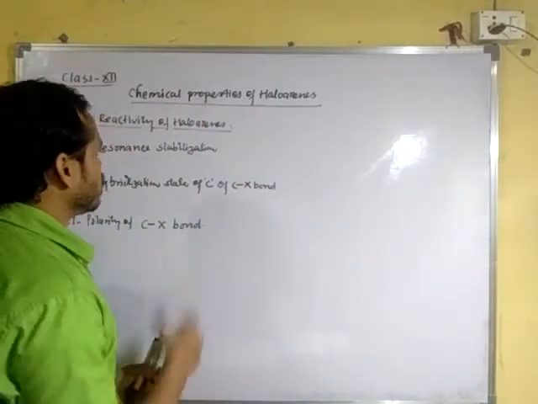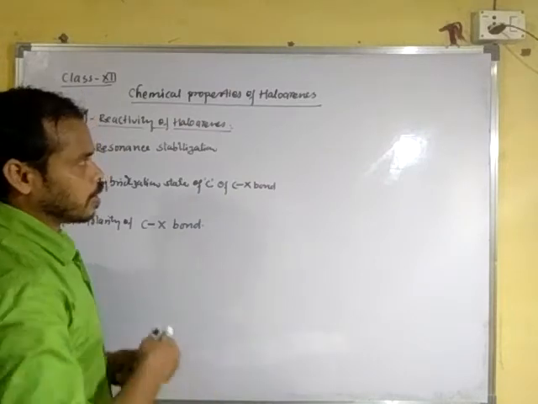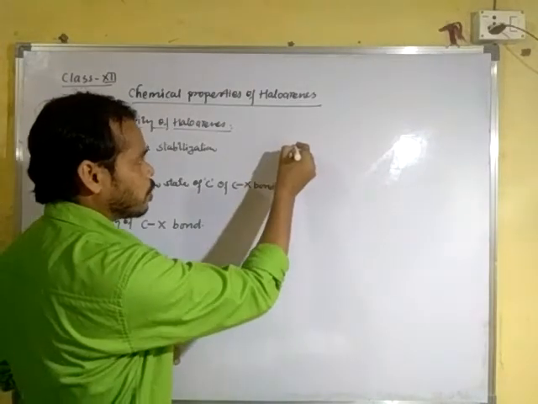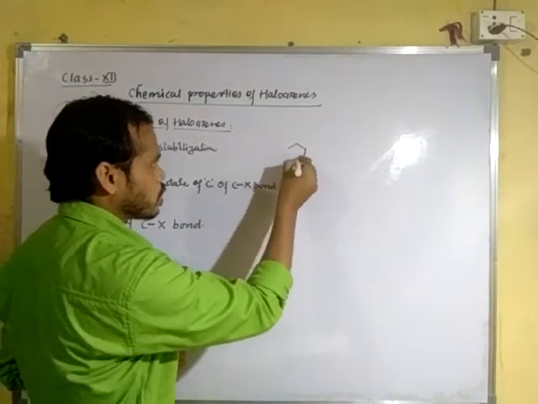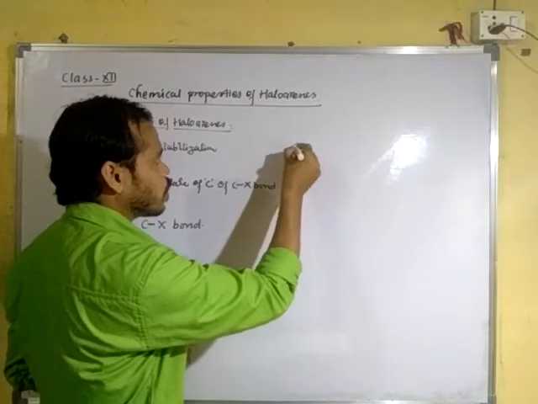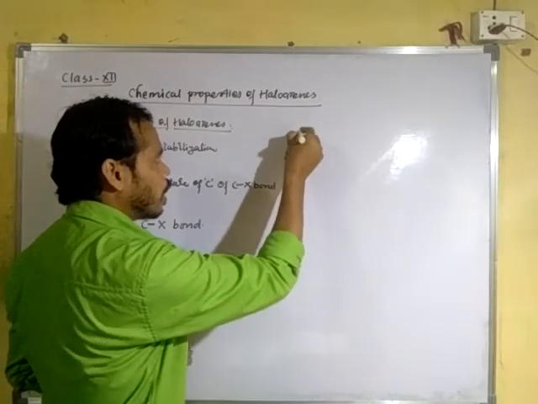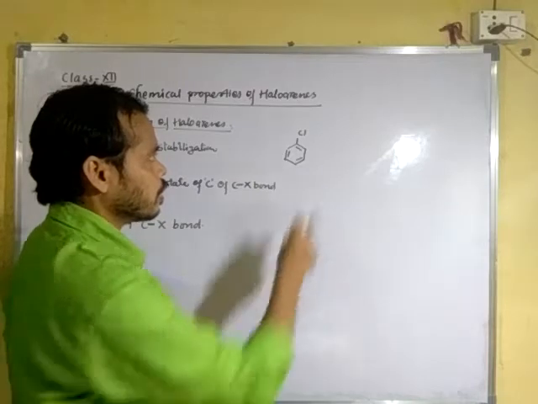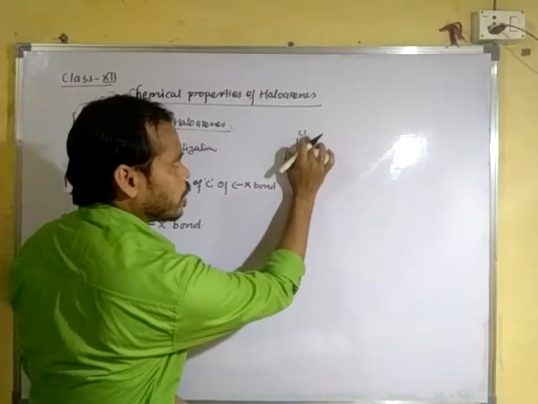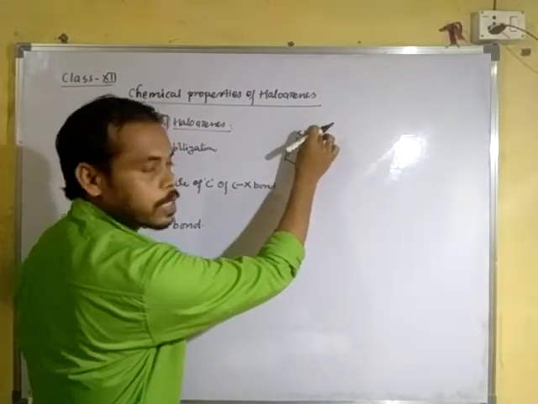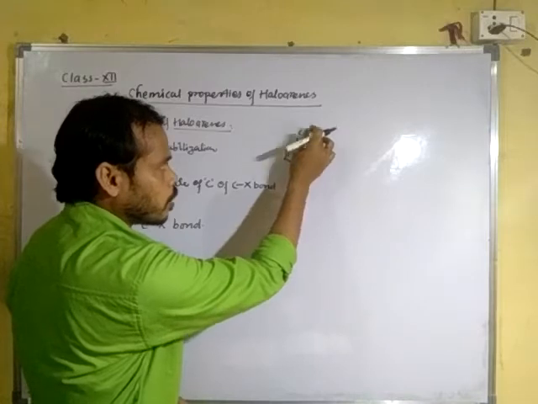Now, taking an example, suppose we have chlorobenzene. You can see here is carbon, here is halogen, and the halogen atom taken here is chlorine.